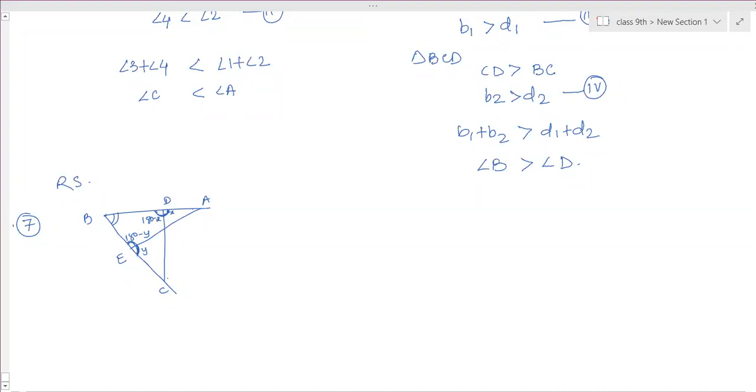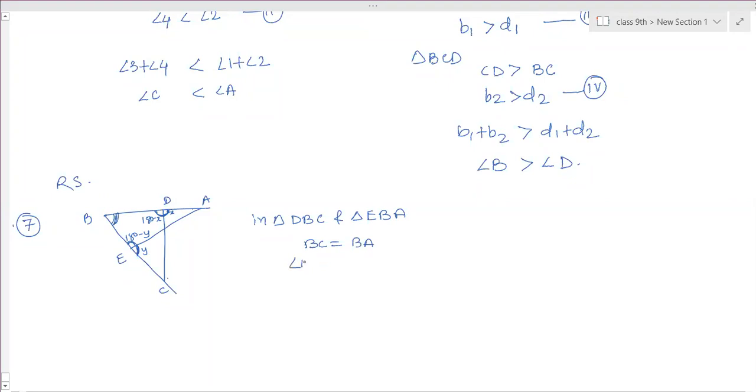Angle B is common, no? DBC and EBA. In triangle DBC and triangle EBA, BC is equal to BA, which is given.